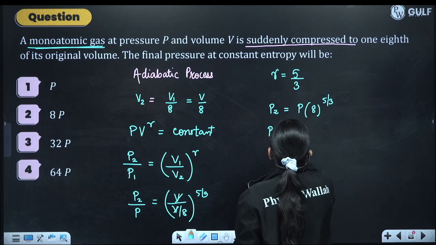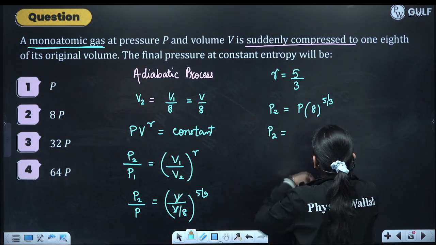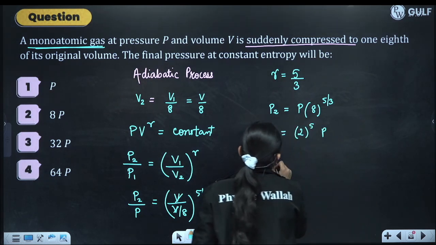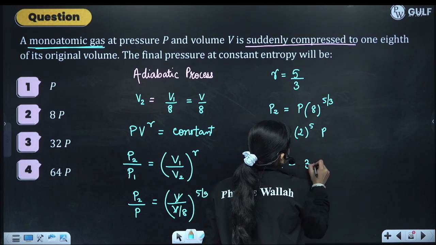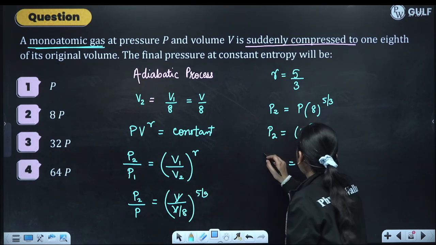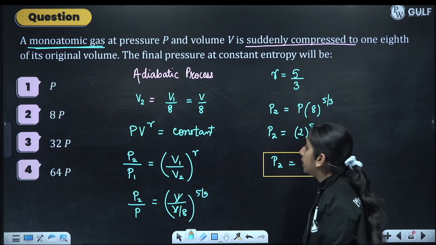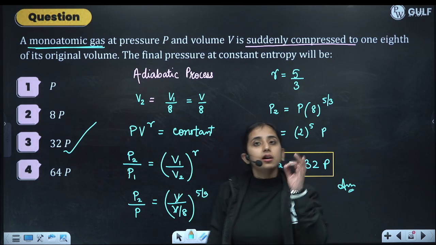So 8 is 2 cube. So 3 and 3 get cancelled. It will be 2 raised to the power 5 into P. So P2 will be 32 times P. This will be the answer. Option number 3 is the correct option.